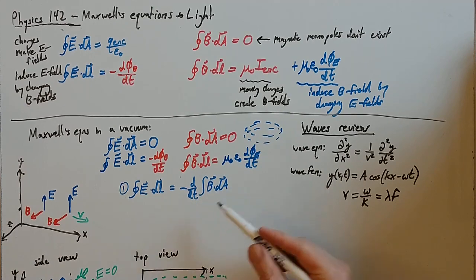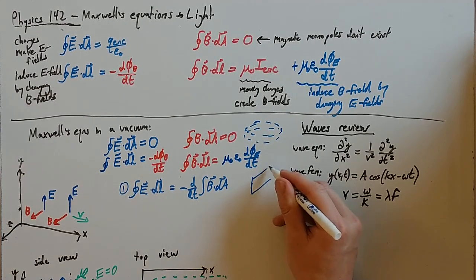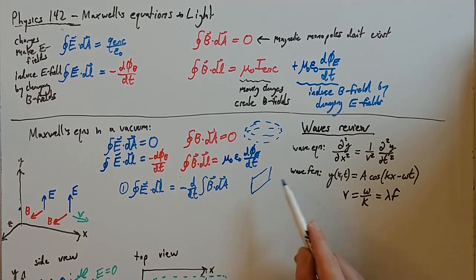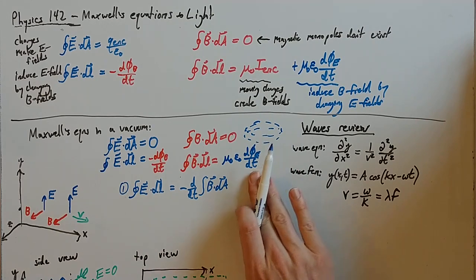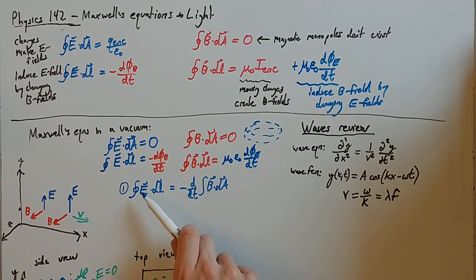This is just an integral over, say, a window or something like that, right? It doesn't have to be a closed surface. It's just flux going through any surface. It's not closed, so it's not necessarily zero, right? You can have lines going through that surface, okay? But we can see this now really directly, right? If you change the B field, if you change this magnetic flux, you're going to create some E fields.